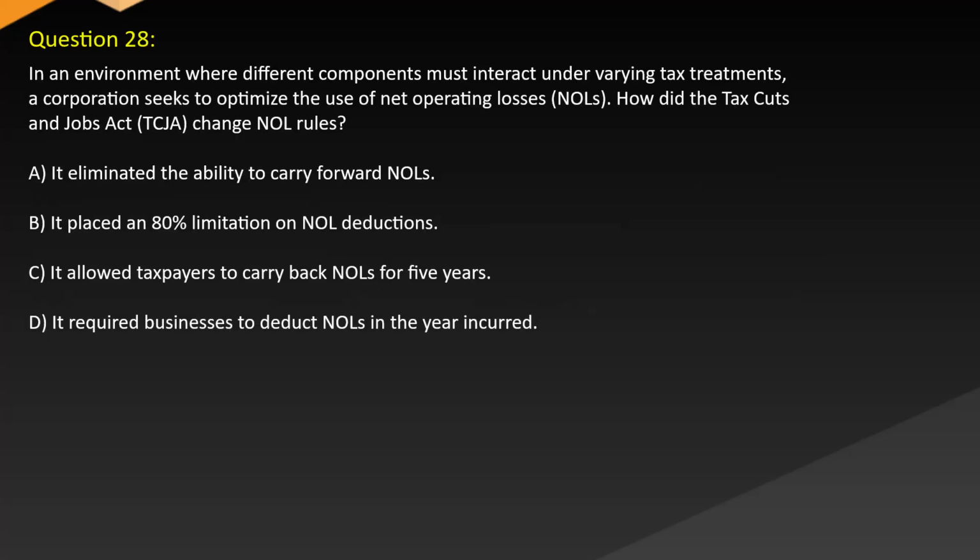Question 28. In an environment where different components must interact under varying tax treatments, a corporation seeks to optimize the use of net operating losses (NOLs). How did the Tax Cuts and Jobs Act (TCJA) change NOL rules? A. It eliminated the ability to carry forward NOLs. B. It placed an 80% limitation on NOL deductions. C. It allowed taxpayers to carry back NOLs for 5 years. D. It required businesses to deduct NOLs in the year incurred.